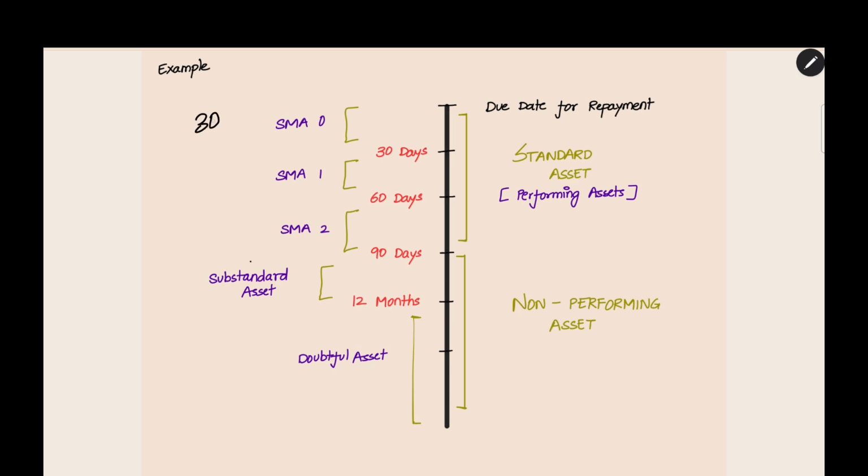First 30 days, it will be SMA 0. Next 30 days, up till 30 plus 30, we have 60 days, up till 60 days, it will be SMA 1. And again 30, first 30, second 30, and then third 30, total 90 days, it will be SMA 2. Now what is this SMA? It is a special mention account. If you do not pay till 90 days, from the 91st day, it will become NPA.